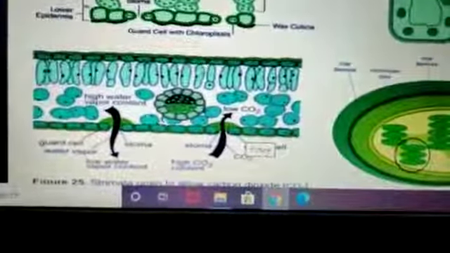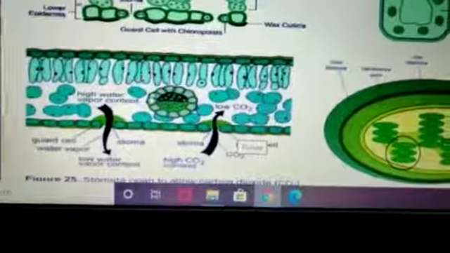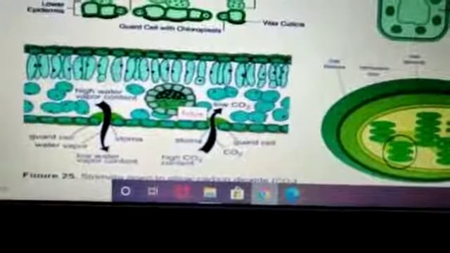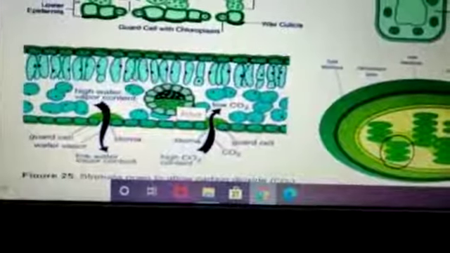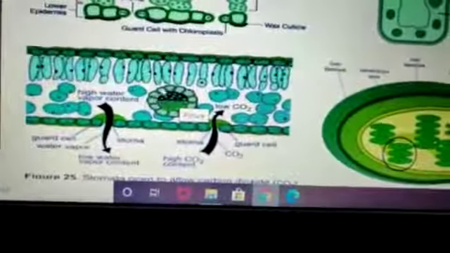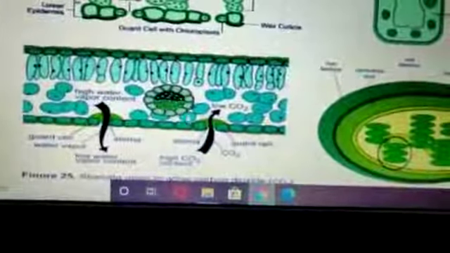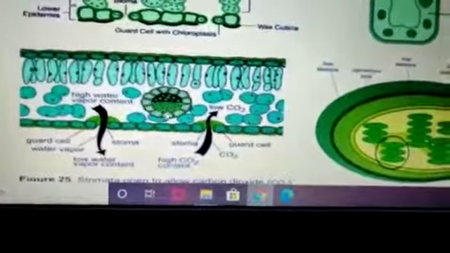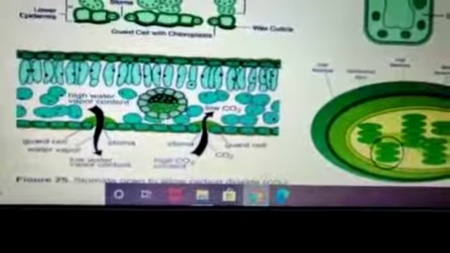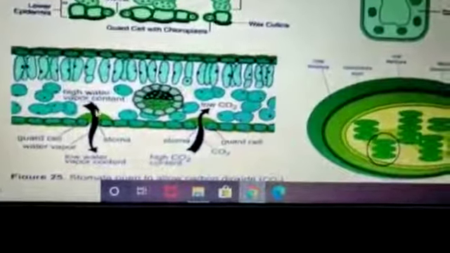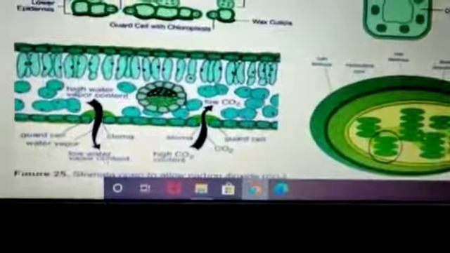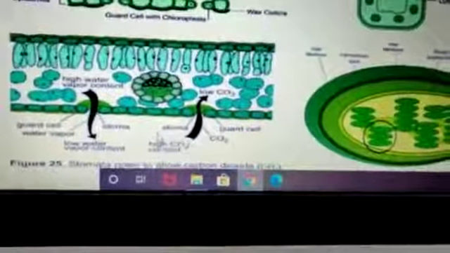Upper epidermis, lower epidermis. These are the mesophyll cells, vascular bundles. Mesophyll cells help in the photosynthesis process, and these vascular bundles are made up of the xylem and phloem. Xylem and phloem are nothing but conducting tissues which supply water and food material to these cells, and these are the stomata. They help in the exchange of gases. Okay.